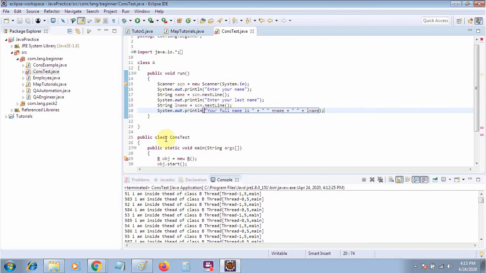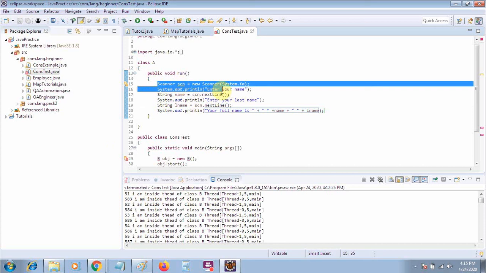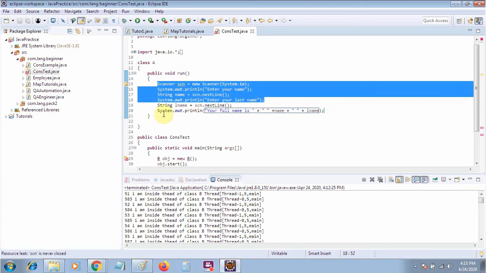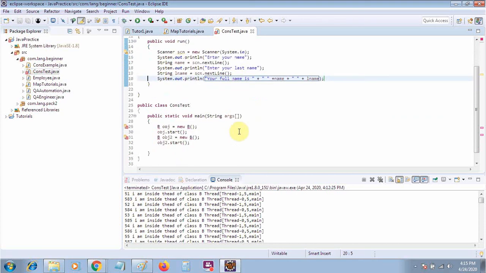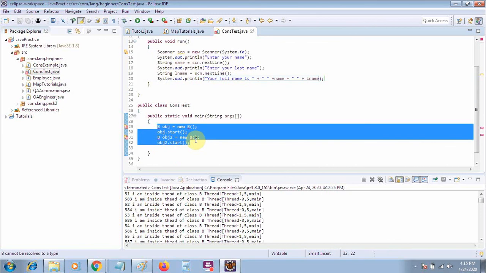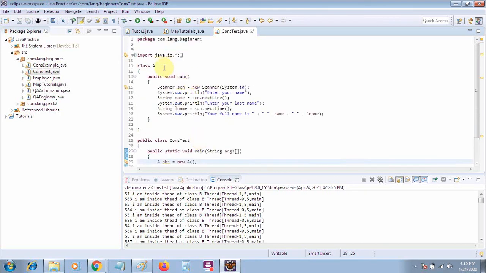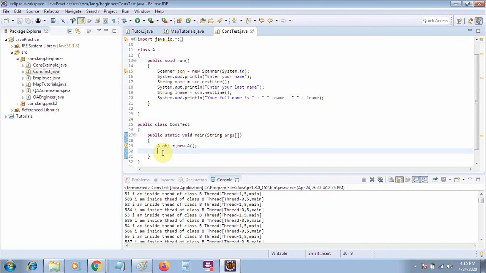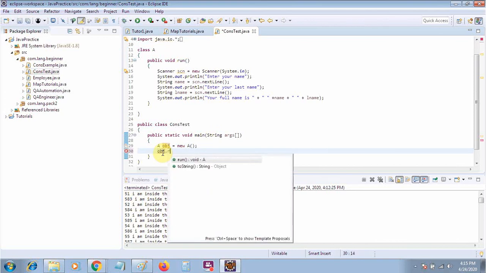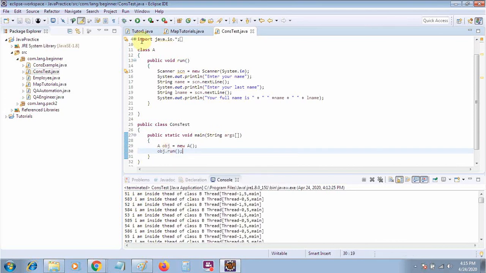Okay, suppose I have a simple code which will take the input from the user as a name and then print it. So what will happen if I create an object, obj is equal to new A? Let's make it a runnable. Let's first simply run this one, using the run method. Let's see what happens.